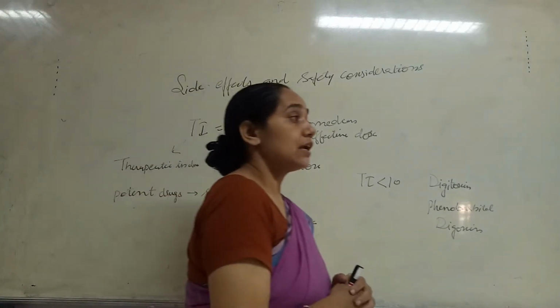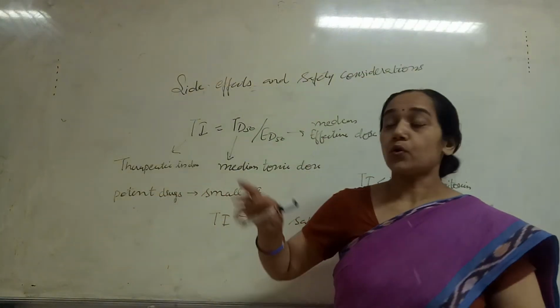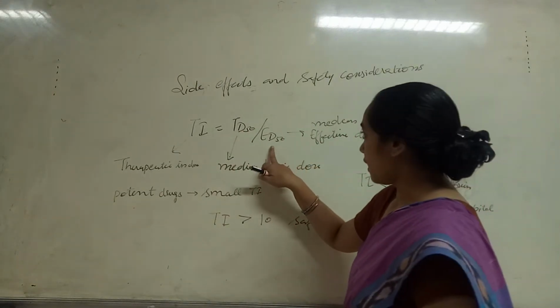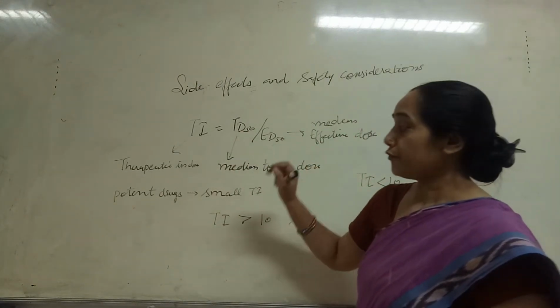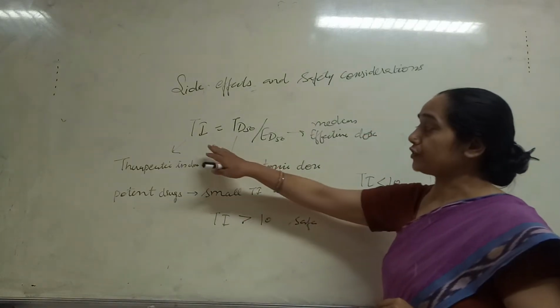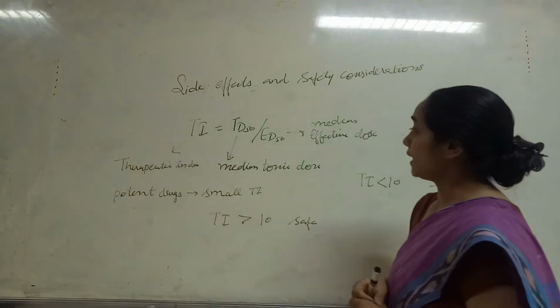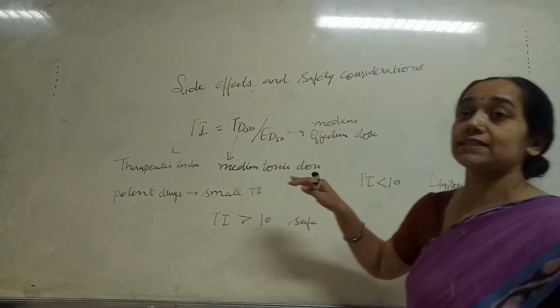This therapeutic index is correlated with the median toxic dose and the median effective dose. For example, if the value of the therapeutic index is greater, it means its median toxic dose is greater.